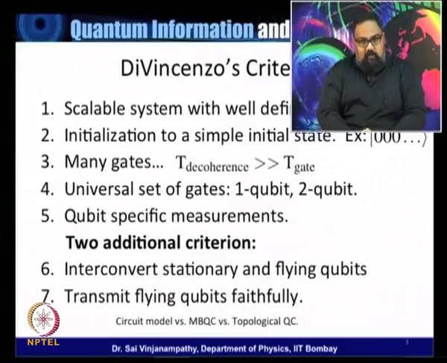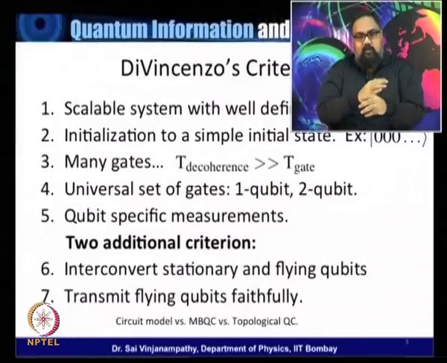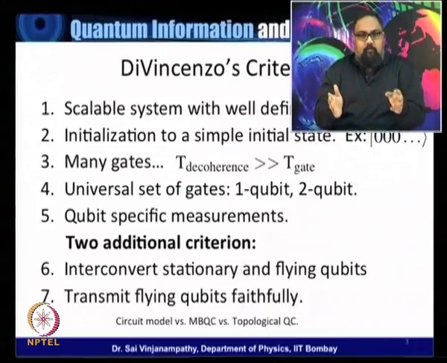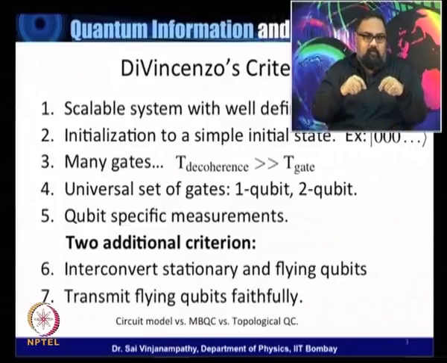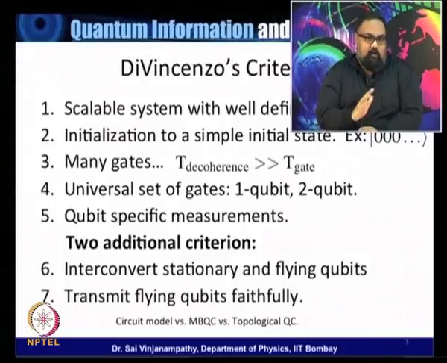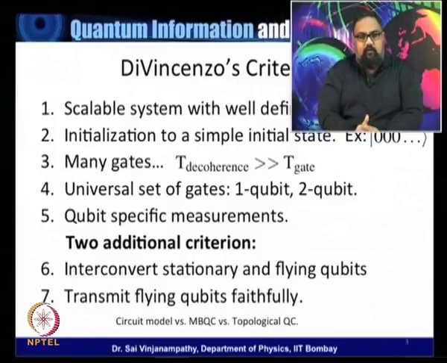Remember that we are discussing here the circuit model of quantum computing, but if you consider alternative models of quantum computing, such as measurement-based quantum computing or topological quantum computing, the requirements look fairly similar, but with small differences. For instance, measurement-based quantum computing would demand that the initial state of the system be a cluster state. But once you've prepared the state, the requirements that measurement-based quantum computing has to perform universal quantum computing are somewhat less stringent. Likewise, topological quantum computing comes with its own set of requirements.